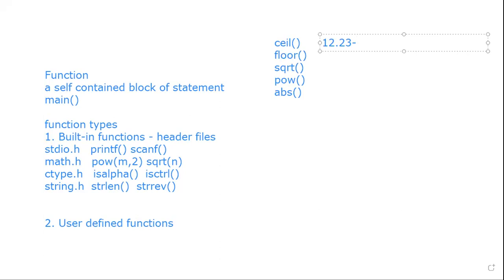Then you will get the output as 13. If I give 12.66, I will still get 13, because ceiling always looks upside, not downside. So it means the nearest higher integer for the decimal number.